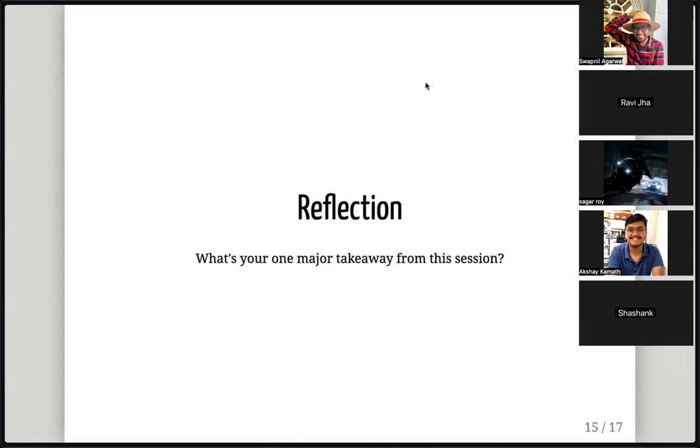But yeah, I think this particular session deserves a reflection because I feel it's important. Of course we talk about clean code and we have been talking about that for a while, but seeing things in the real world, I think that hits different. So I want you to reflect on what is your one major takeaway. And we'll take 10 more seconds and then we're going to read that out.